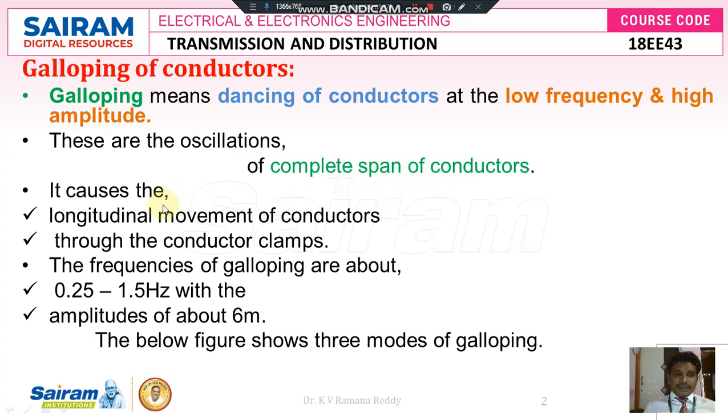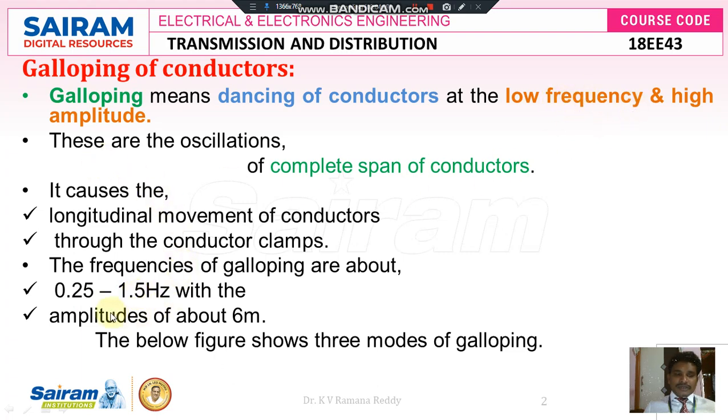It causes longitudinal movement of the conductors in vertical plane through the conductor clamps, even though it is connected very tightly, but vibrations take place in the range between 0.25 Hz to 1.5 Hz. So the frequency is very low, that's why it is low frequency and high amplitude.